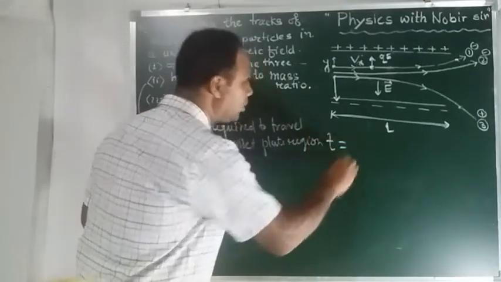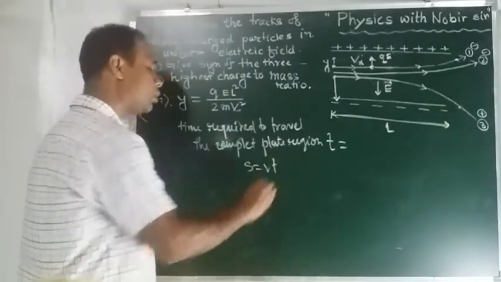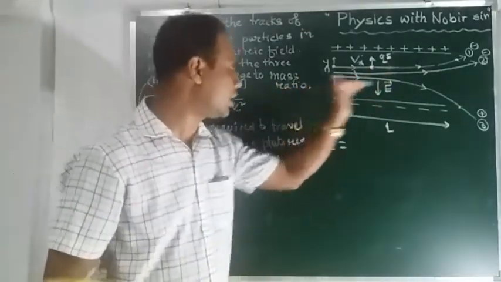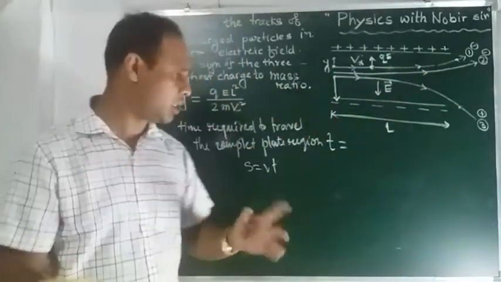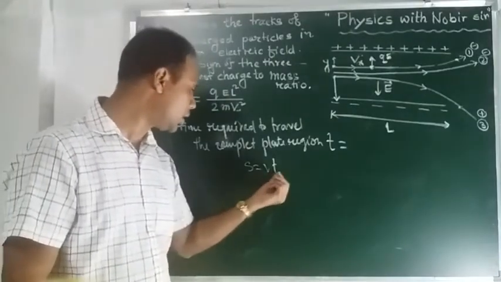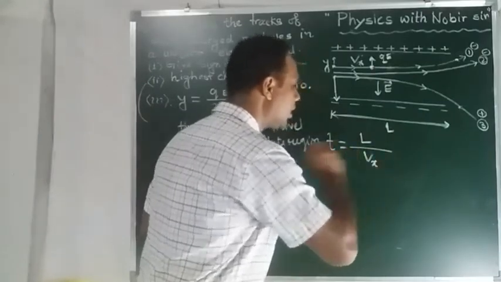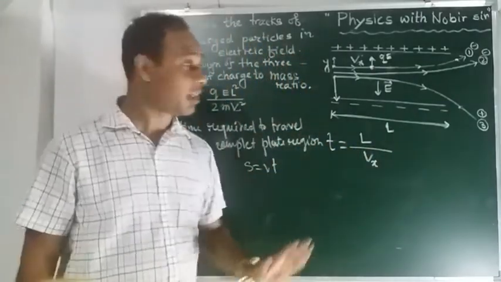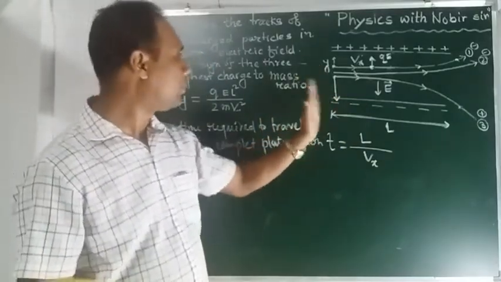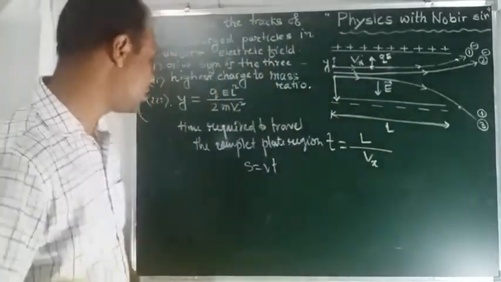Suppose the time is T. The basic formula S equal to Vt we can use here, because V is the uniform velocity. In this case the horizontal velocity is not changing, so there is no acceleration. So we use S equal to Vt. T equal to S by V, means distance by velocity, it is T. Okay, so we got the time. This time is the time required for the particle to travel the complete plates. So this is the time.